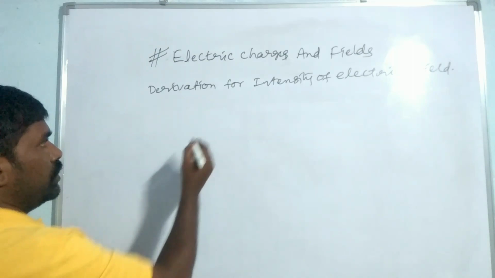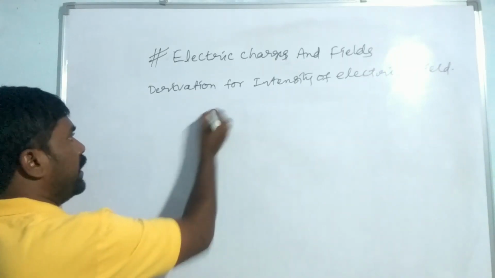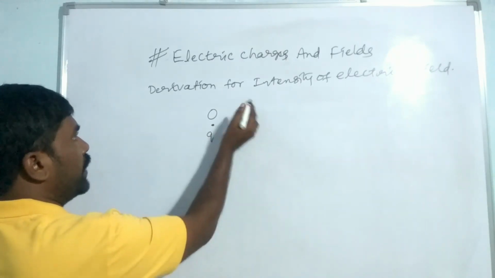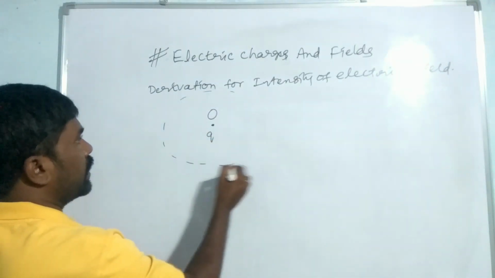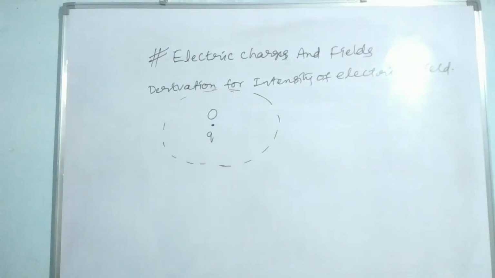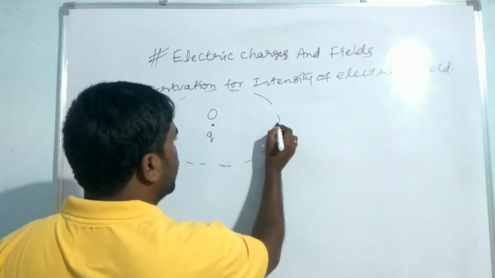First, suppose there is a charge Q at point O. This charge contains an electric field around it. Imagine the electric field is around the charge Q. And there is a point charge here.